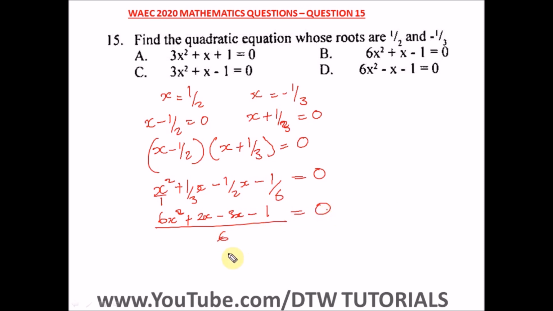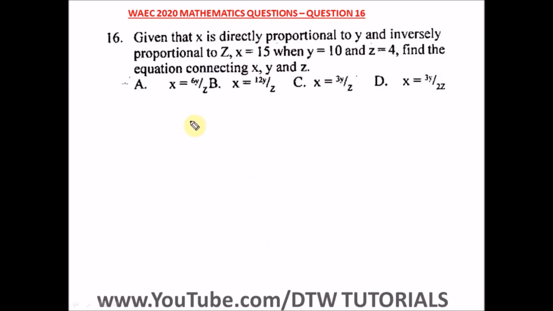We have to cross multiply to cancel out this 6. So 6 times 0 is still 0. So we are left with 6x squared plus, what is 2x minus 3x? That will give us negative x, minus 1 equal to 0. So this is our equation: 6x squared minus x minus 1 equal to 0. So this is our answer, and is our right option here? Yes, it is. Our right option is option D. Question 16 of the WASSCE 2020 mathematics past question.